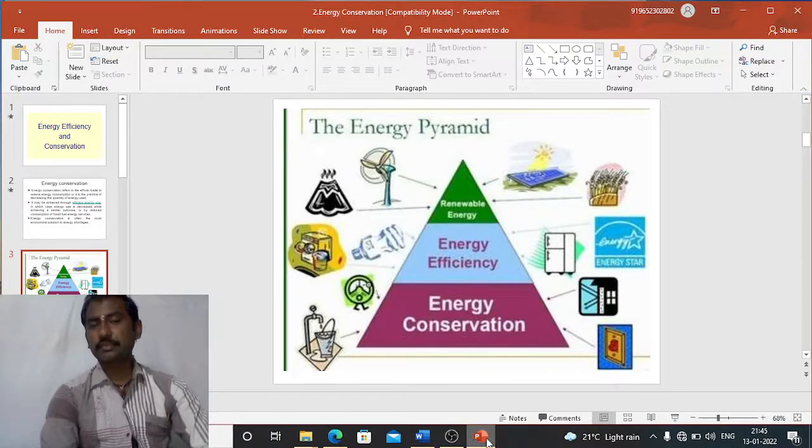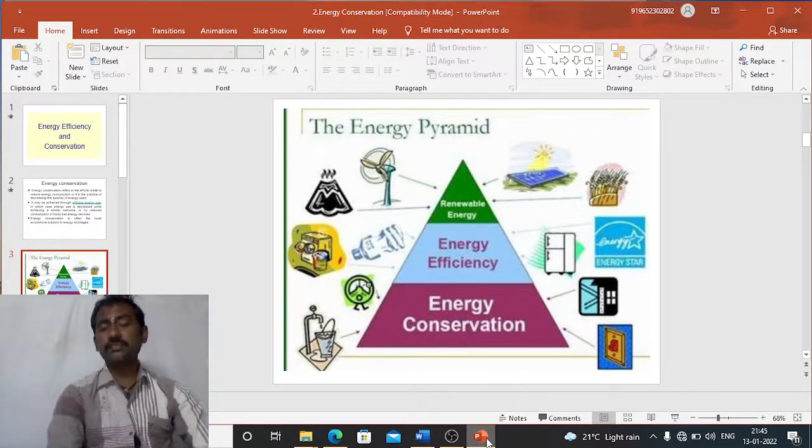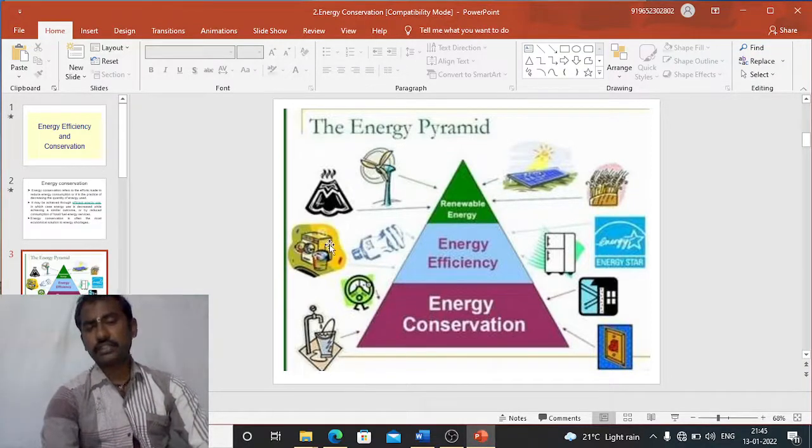Next in the energy pyramid, the second point to conserve energy is energy efficiency. Here we have washing machines, CFL bulbs, refrigerators and some codes or labels. While purchasing energy-using equipment, definitely we have to purchase energy efficient equipment only, which can be decided by the labeling on those particular equipments.